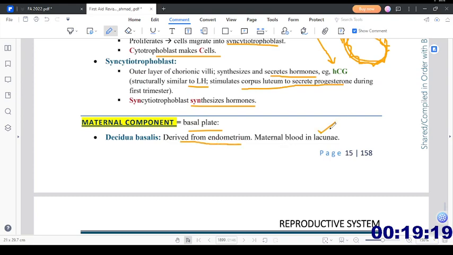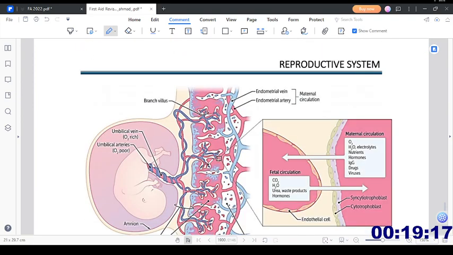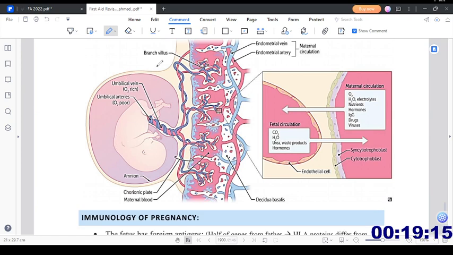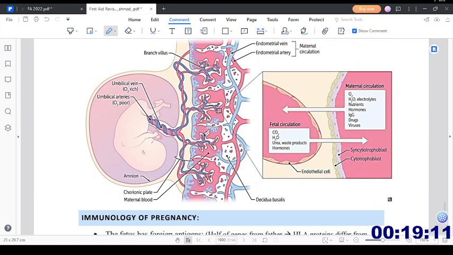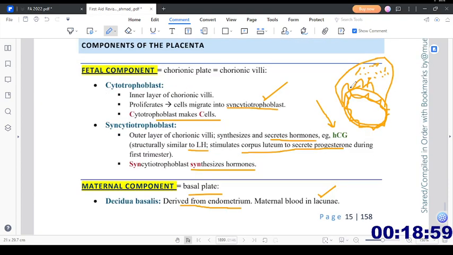Maternal blood in the lacunae will be seen. Over here we have the endometrial vein and endometrial artery. Now this is the mature version. There is no syncytial trophoblast or cytotrophoblast structure like that. It is a mature version of the placenta. In the case of the maternal component, the decidua basalis is the basal plate that is given by the mother as a part of the placenta.